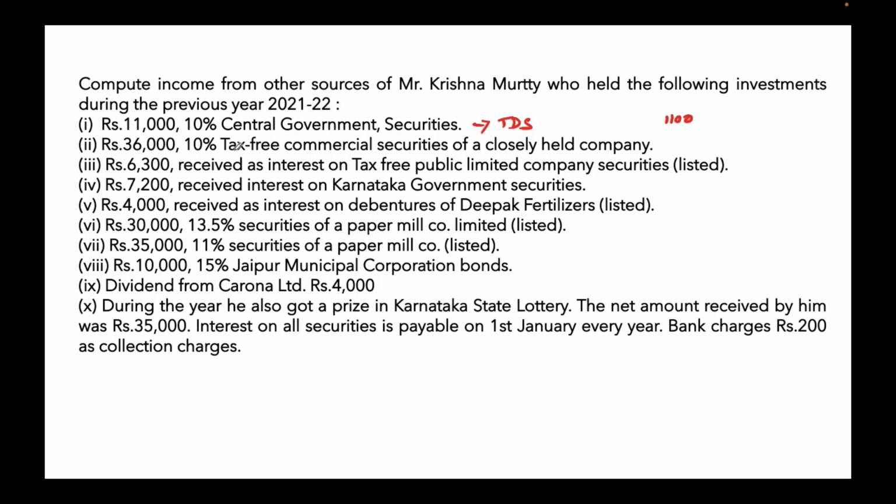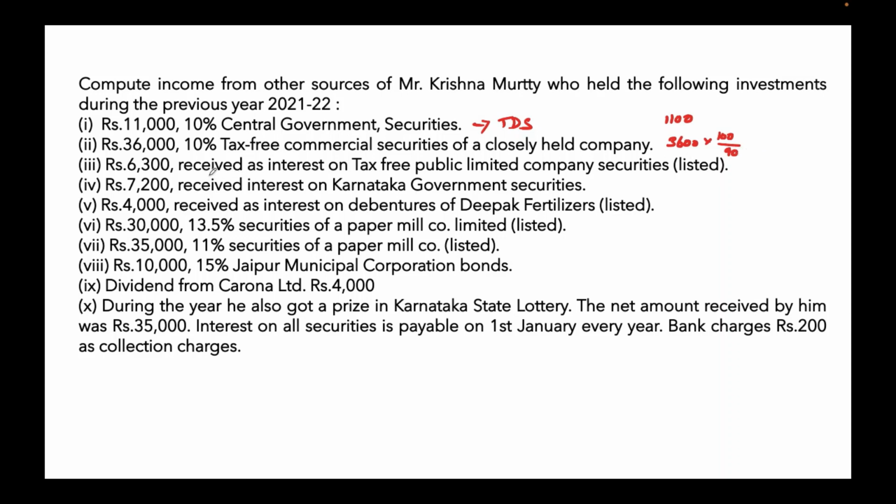Next, 36,000, 10 percentage tax free commercial securities. So this is a tax free commercial security. We have to gross it up. So we have to find what is 10 percentage of 36,000. You will be getting 3,600 into 100 divided by 90.